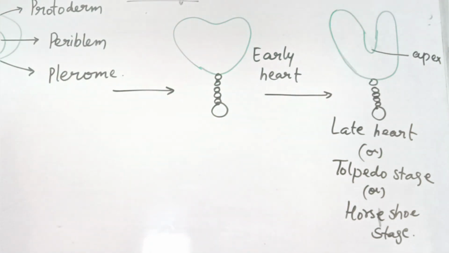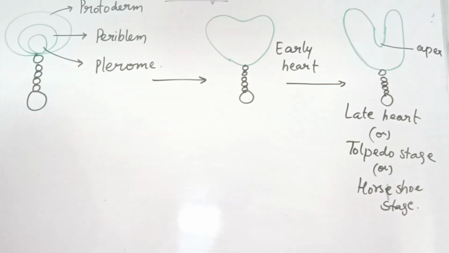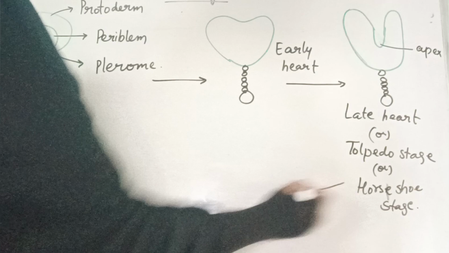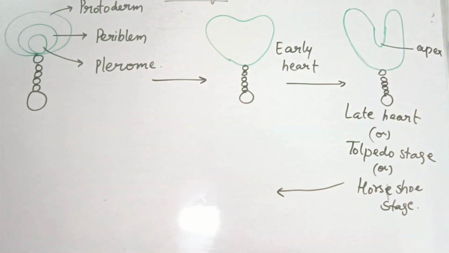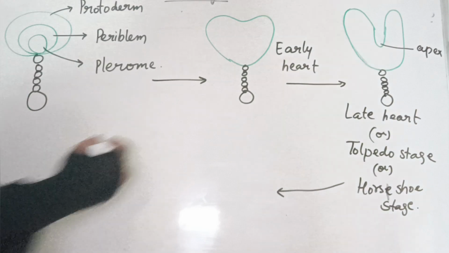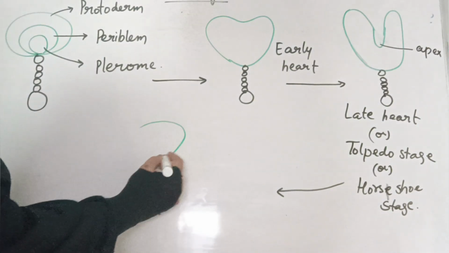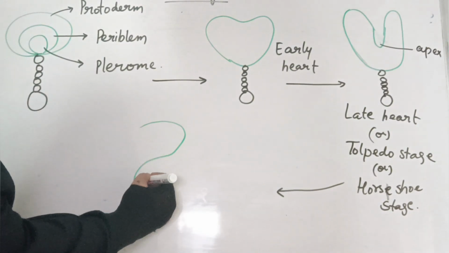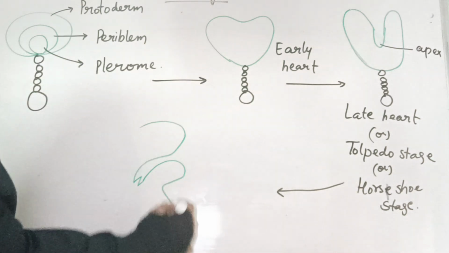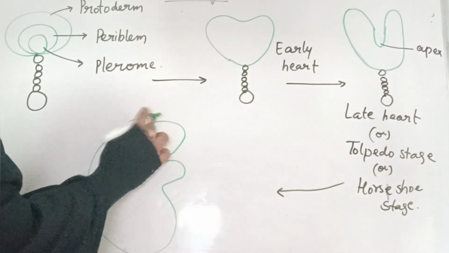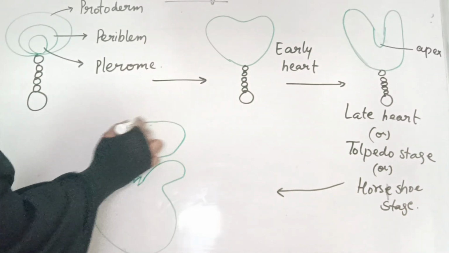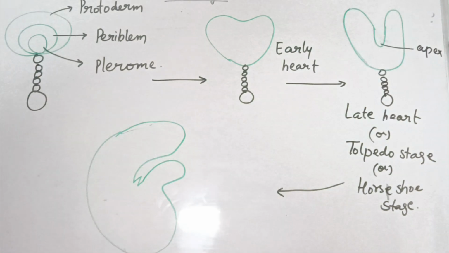Now the last one, after this stage, further continuous division will give rise to the dicot stage, where it will form a dicot, in the sense that 2 cotyledons will be there, right? Clear?